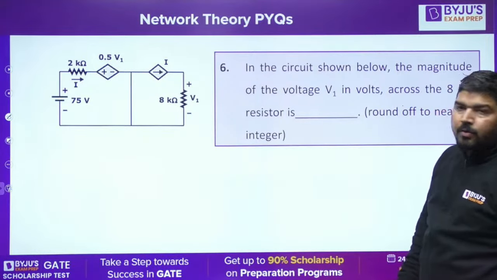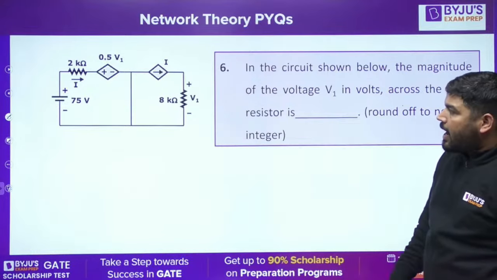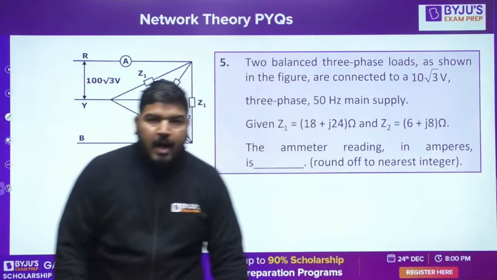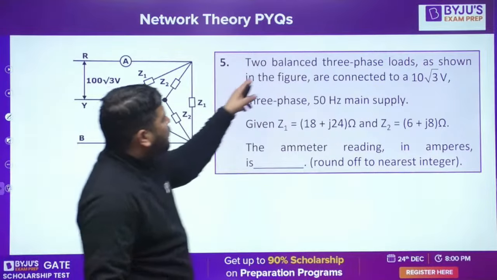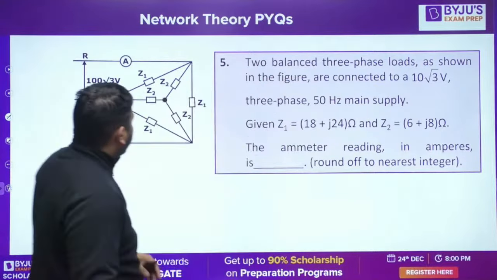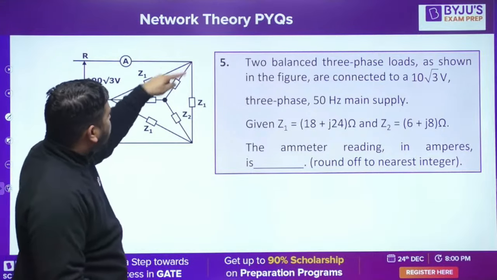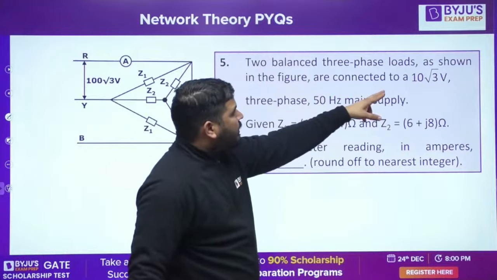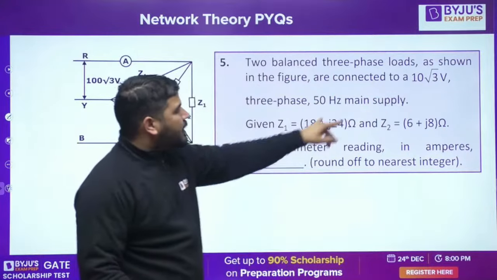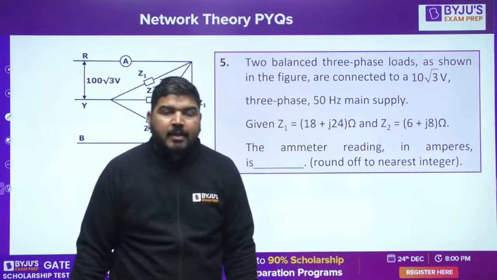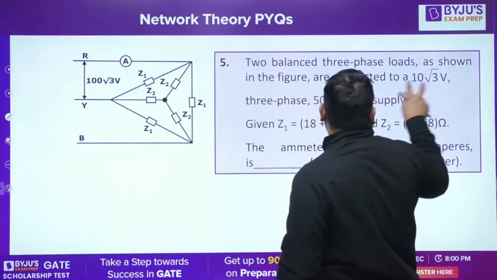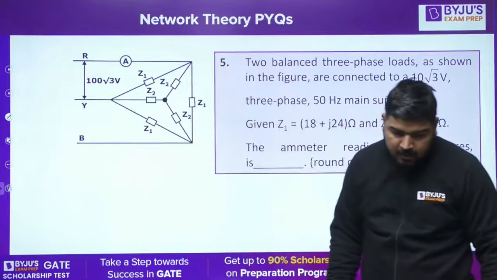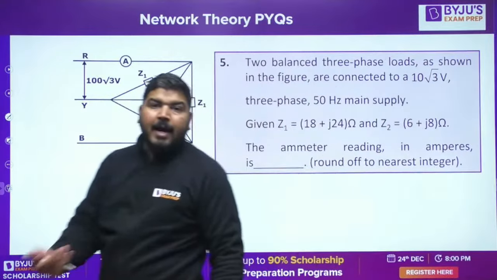Now let's come back to the previous question, and then we'll come back to this question. For EE students and IN students, please be careful. Two balanced three-phase loads, one connected in delta, one connected in star. Both are balanced and connected to a 10√3 volt supply. That is the line voltage, because nothing is specified whether it is phase or line, and it is also given as the voltage between R phase and Y phase. So you can say this is line voltage.